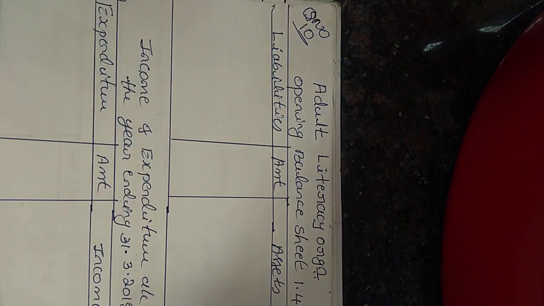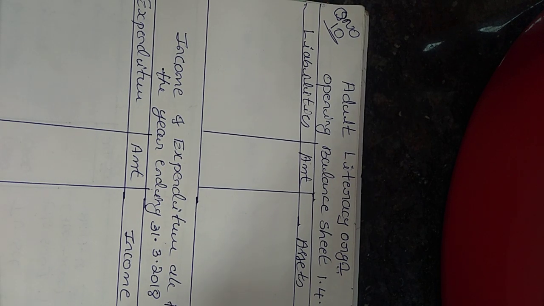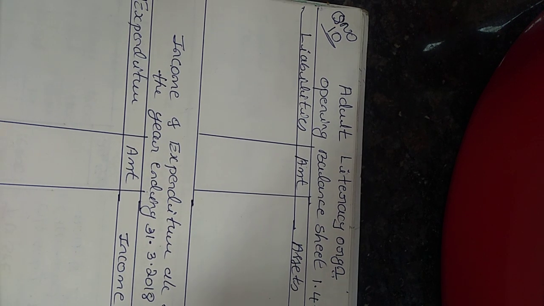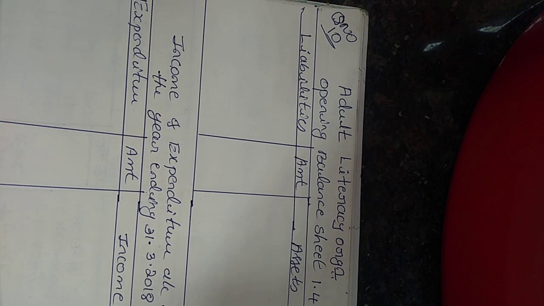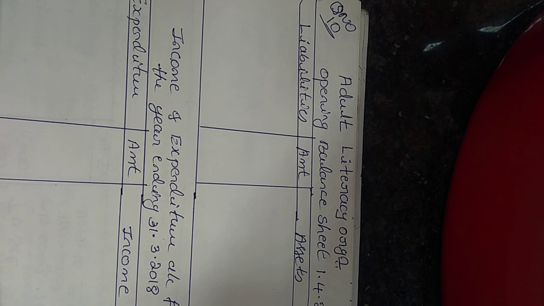Now I am solving the question bank problem, that is question bank question number 10, page number 13, adult literacy organization. So far we have solved the simple problems. Now in this problem some of the adjustments are given and some of the adjustments are implied, so we have to take care of all the entries which are given in the problem.